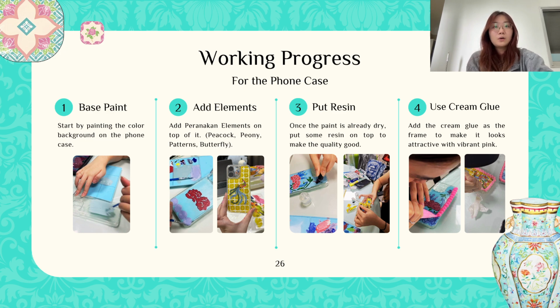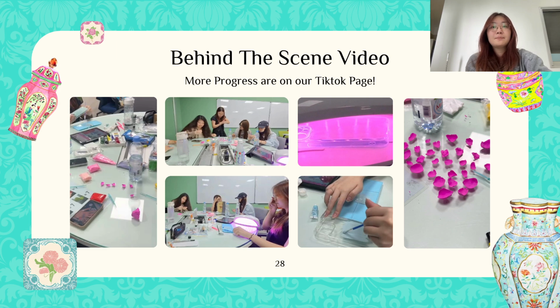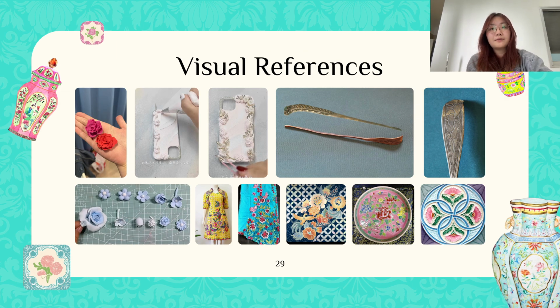First, we paint the background with acrylic paint, then we draw the design on top of the background. After finishing painting the design, we use resin as a coat to protect it and make the design shine. Last, we decorate the phone case with cream glue. For the hairpin, we use different materials to make it. For the first hairpin, we use light clay to make the flowers. As for the second hairpin, we use stone clay and then carve the motifs on it. This is our progress recap, and this is our visual references.